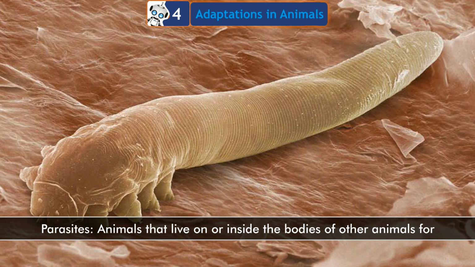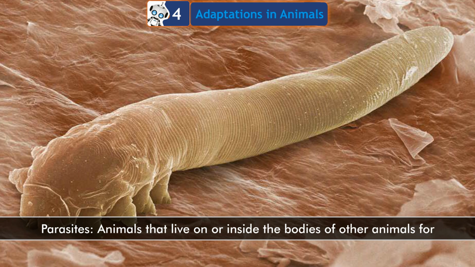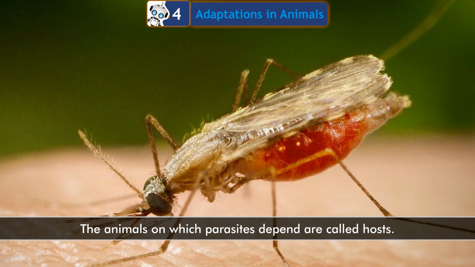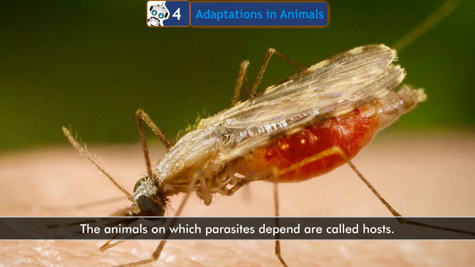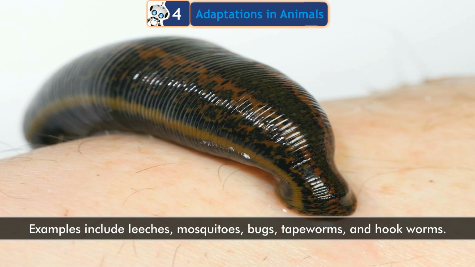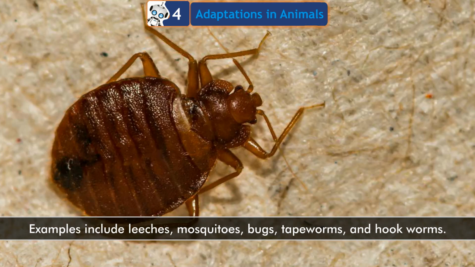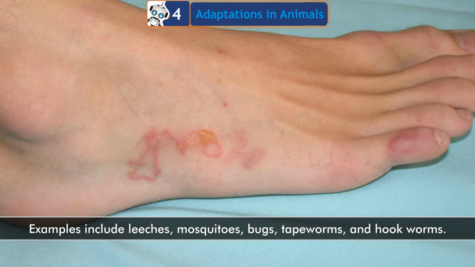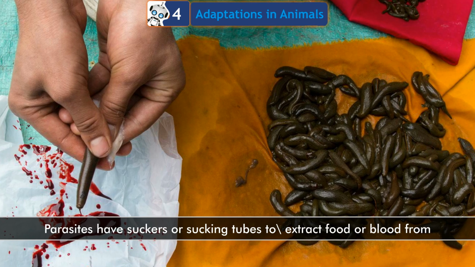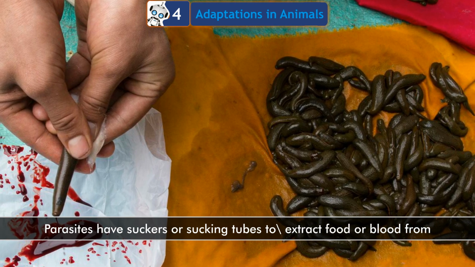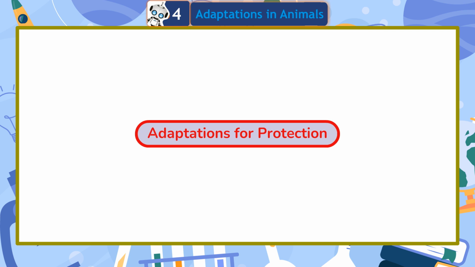Parasites are animals that live on or inside the bodies of other animals for their food. The animals on which parasites depend are called hosts. Examples include leeches, mosquitoes, bugs, tapeworms, and hookworms. Parasites have suckers or sucking tubes to extract food or blood from their hosts.